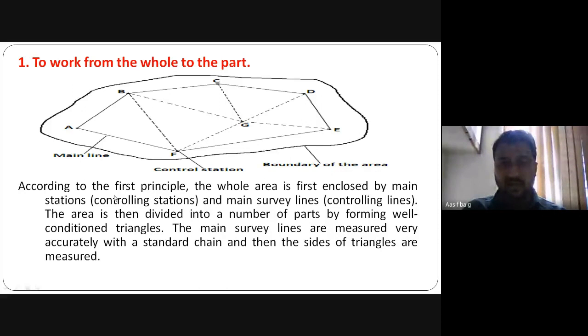Then the main survey lines, that is the controlling lines, these lines are the main survey lines. The area is then divided into a number of parts by forming well conditioned triangles. The main survey lines are measured very accurately with a standard chain, and then the sides of the triangles are measured. So the whole area is divided into main section lines, then the main line is divided into well conditioned triangles, and these lines are then measured with the help of a chain. Okay, this is the first principle of surveying.